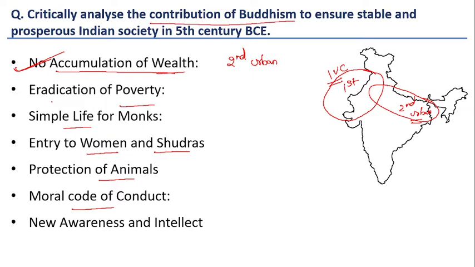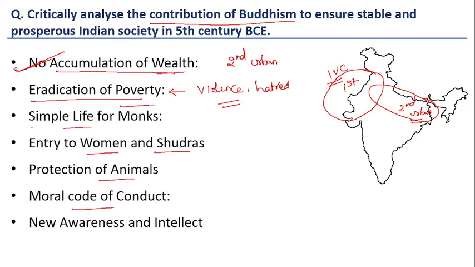It also tried to eradicate poverty. According to Buddha, poverty breeds violence and hatred. That's why he asked the people who have riches to donate to poor people. This is one of the reasons monks lived a simple life, but depended on alms from rich people or those who have the power to donate.